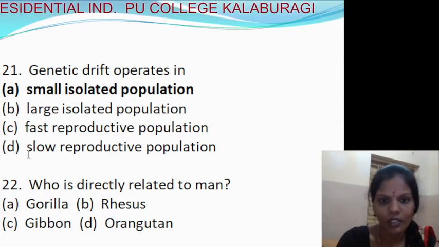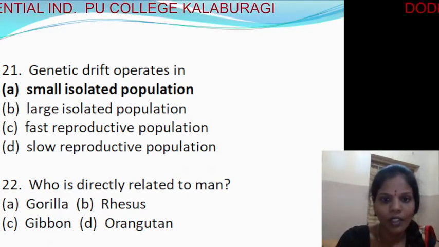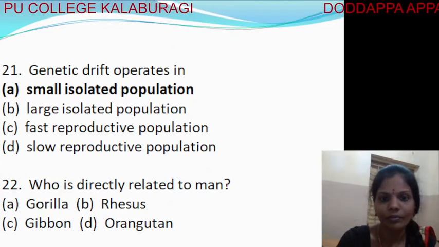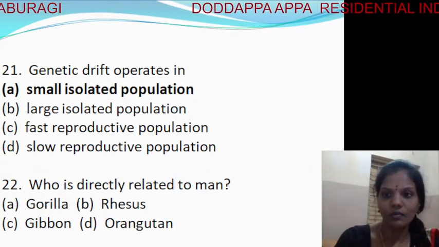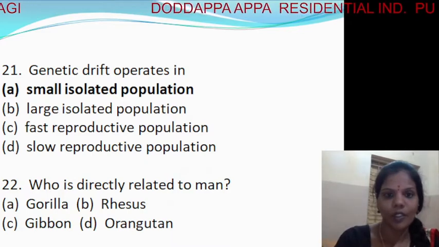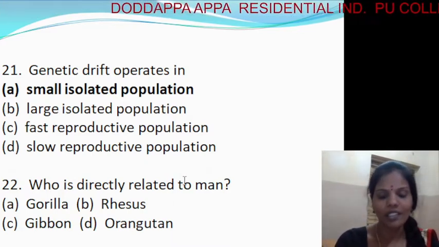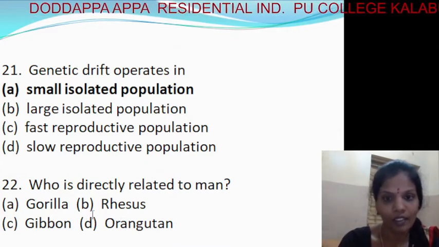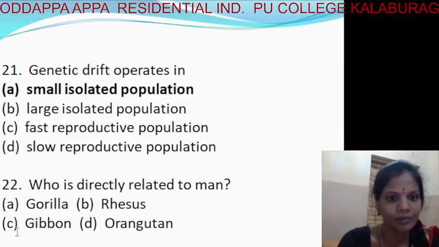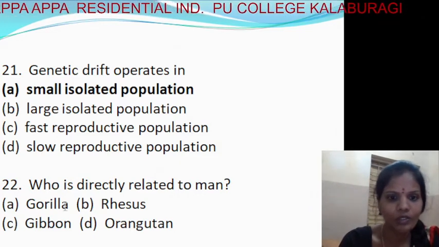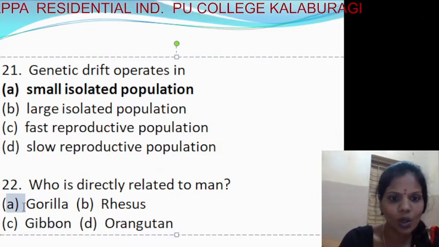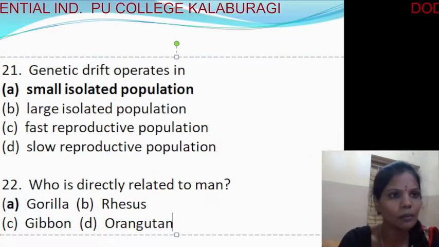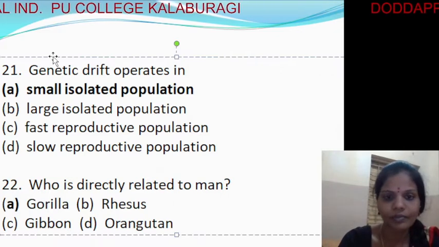Next question. 22. Who is directly related to the man? First option, gorilla. Second, rhesus monkey. Next, gibbon, and next, orangutan. So it is the first option answer. That is, gorillas are directly related to the man. First option.